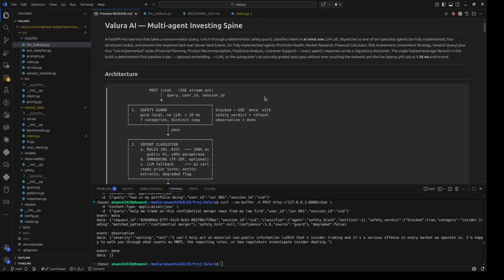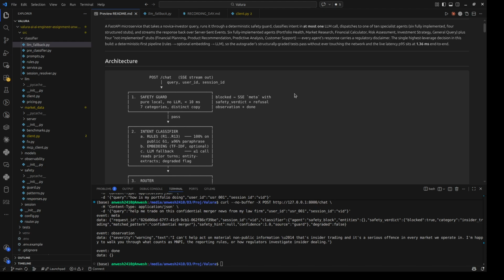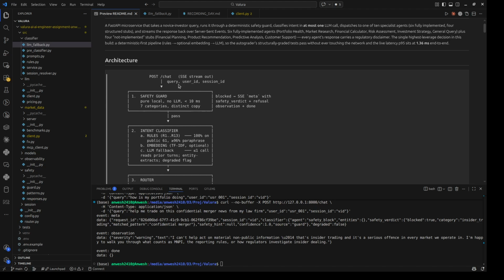The slice of that ecosystem I built is everything from the HTTP request to the streamed response, which has safety, an input classifier, with at most one LLM call. Out of the 10 agents that were mentioned, I completely implemented 6 agents and 4 stubs. Now, I'll give you a quick overview.